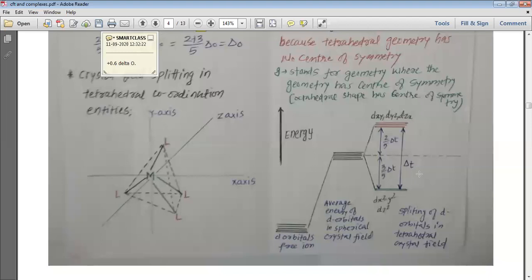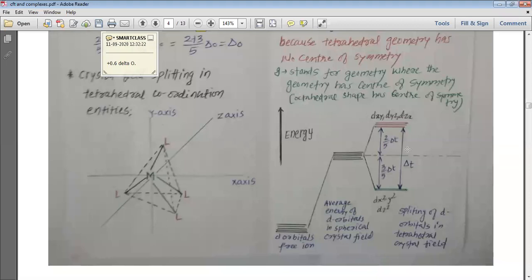The splitting in the tetrahedral field is exactly inverse to the splitting in the octahedral field. Again, we can understand from the figure that the 5 d orbitals, the x square minus y square, the z square, the xy, the yz, and the zx, their degeneracy has been lifted, and in the presence of the tetrahedral field there will be splitting.